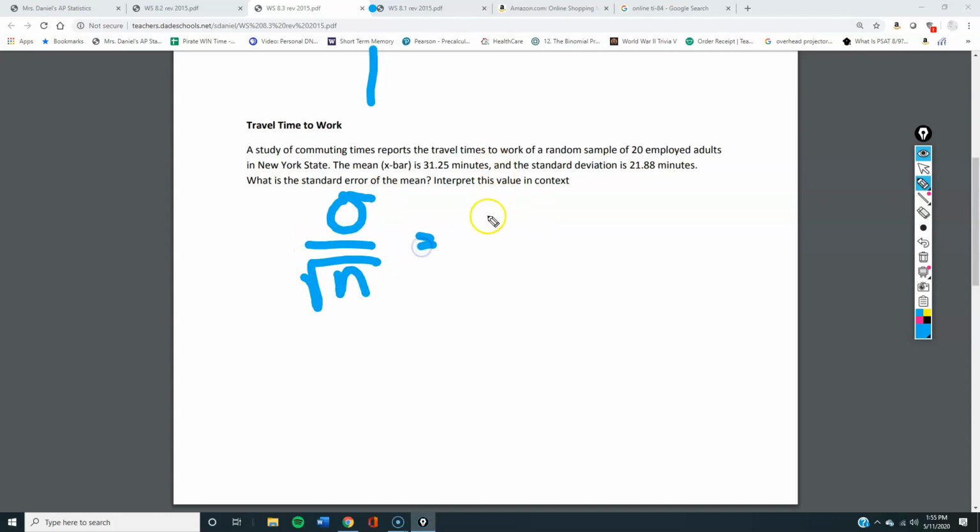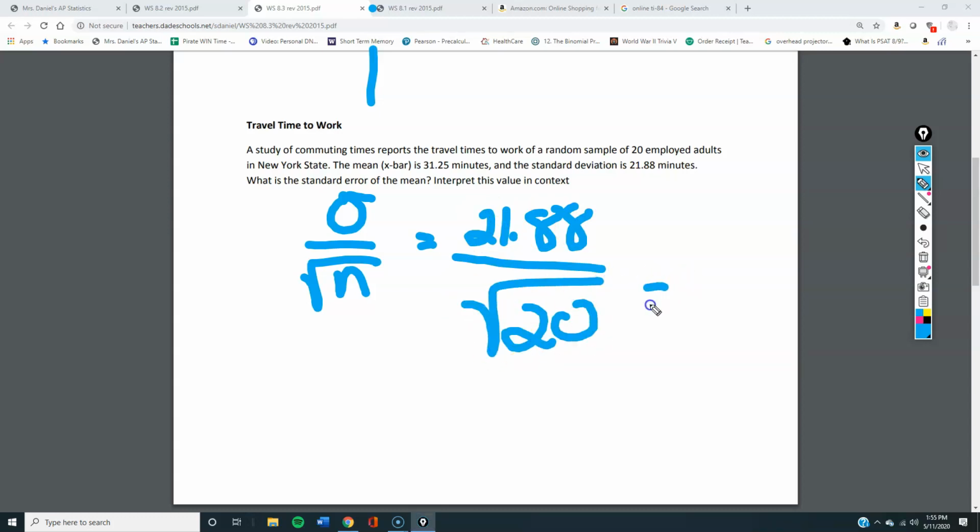So for this one, it's going to be 21.88 divided by square root of 20, which is 4.89. Now to interpret that, I would say, given repeated sampling, the average distance between sample means and population mean will be about 4.89 minutes. All right? That's the interpret.